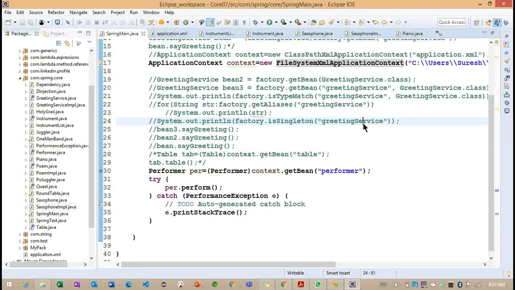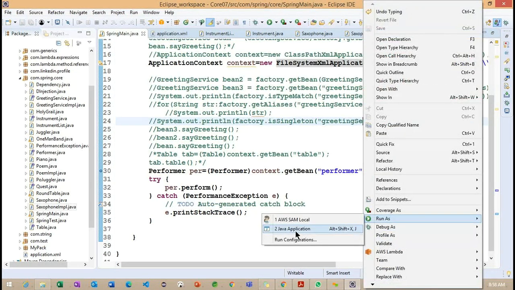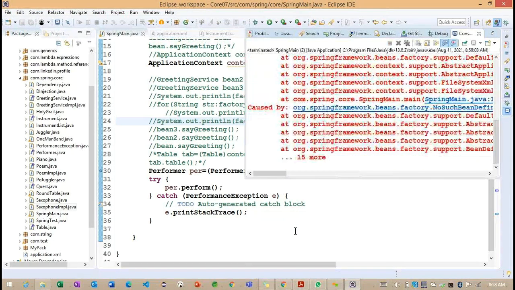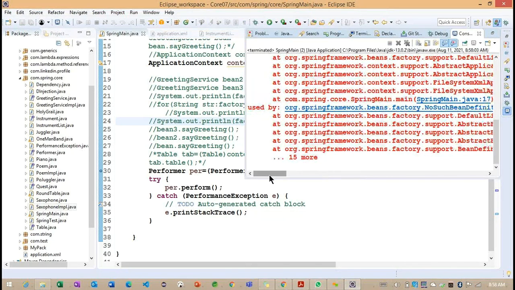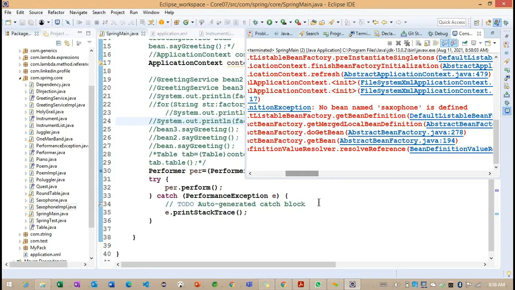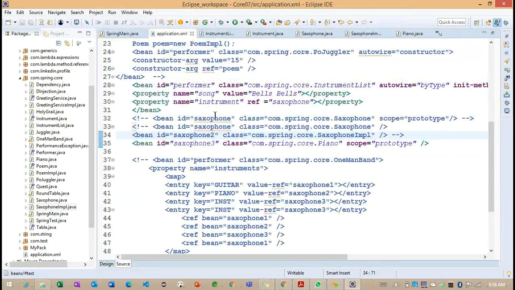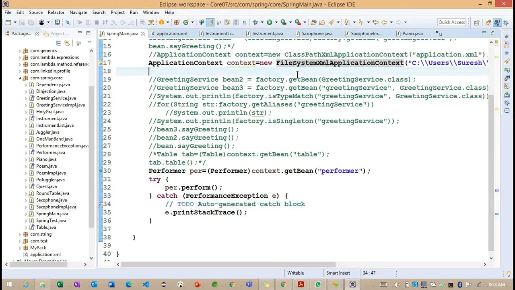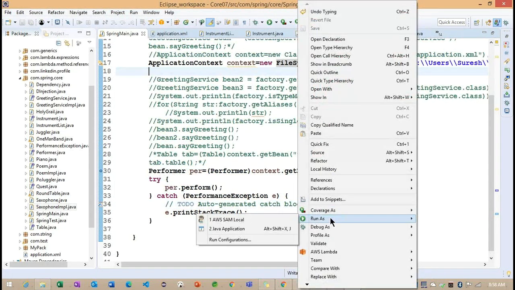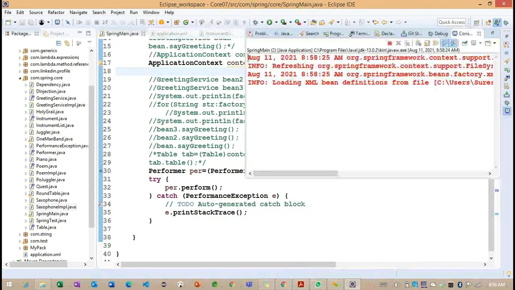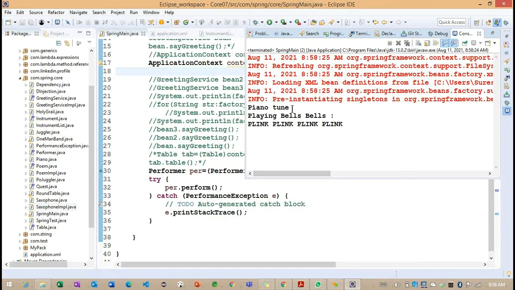Now we'll see piano related information here. Maybe the ID should be given differently, yes. So this is the piano related tune method being called. Getting the point. So this is very important here.